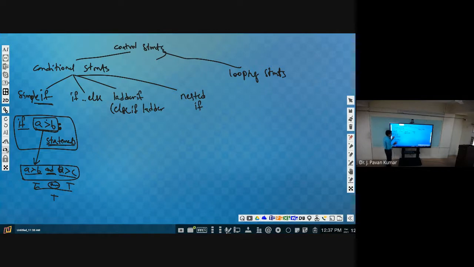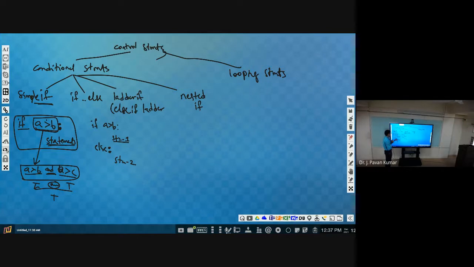Next, if else means we will be having a condition, A greater than B, let us say, then we will be having statements, let us say statement 1. If this condition is true, then it will execute statement 1. If the condition is false, and we want to execute some other one, then we will be having else. Here in else we need not have any condition, just else followed by a colon, that's it. Here we can have statements too. This is if else.